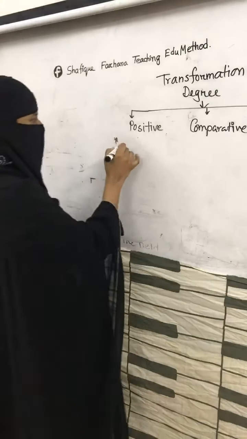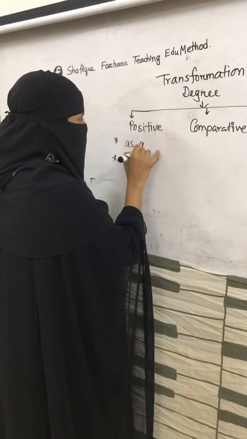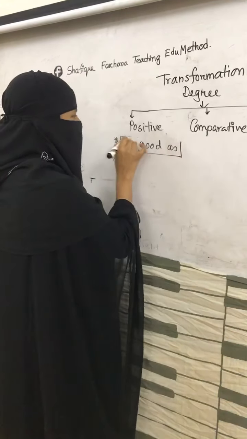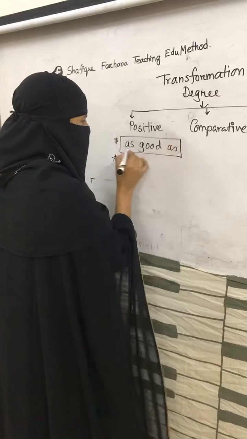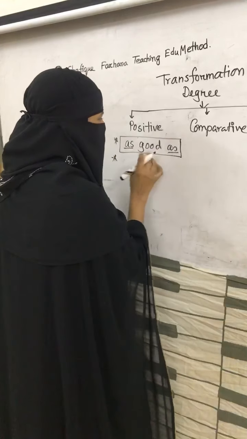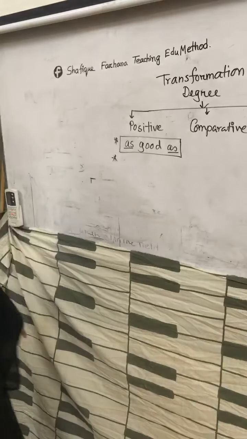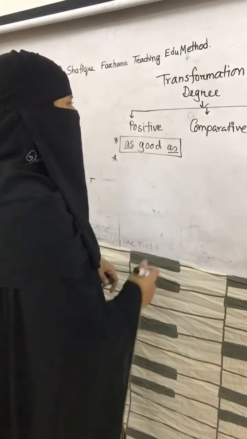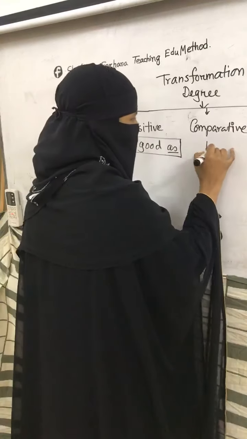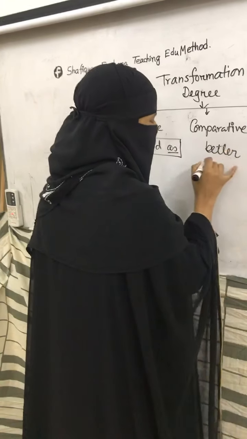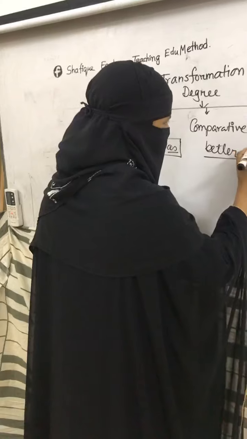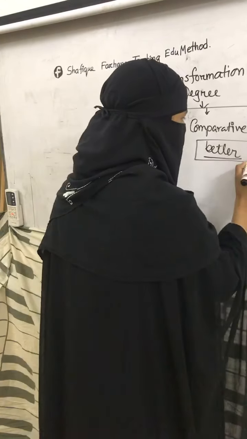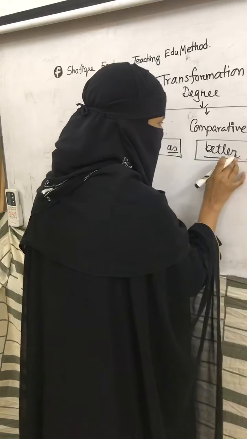So positive is as good as. The form of positive, we have to add an as before and after the word degree. So this is the positive form, good. And what is the comparative form of good? That is better, B-E-T-T-E-R. And then you have to add a word that is called than, T-H-A-N.